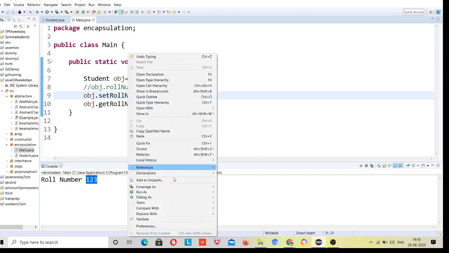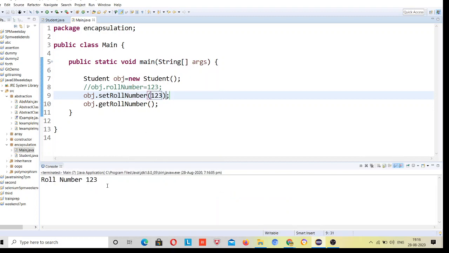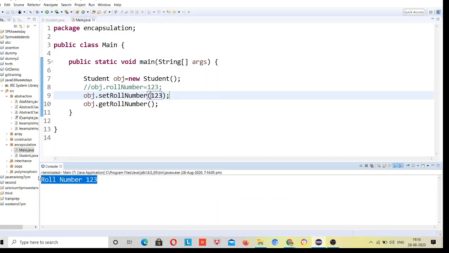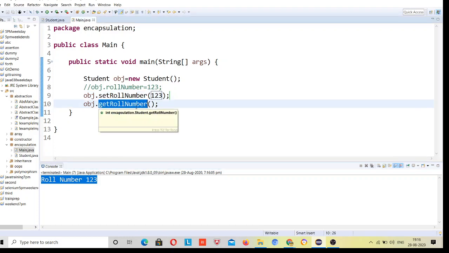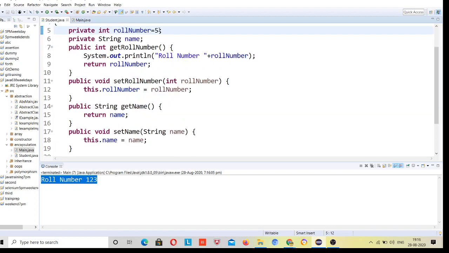Now you will set and get for you only, not for everybody. Roll number is 123 for you only, just because you have set the value and you are getting the value. Everybody will not get 123. If everybody does not provide a roll number here, then everybody will get 5 as common to all. If everybody sets here, then they get that same value.